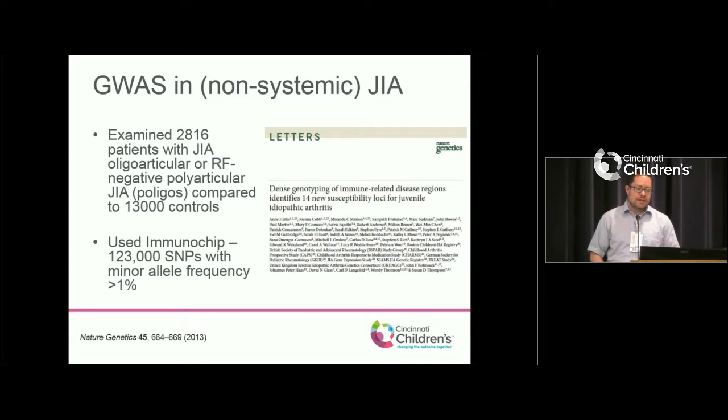So the work of this in non-systemic JIA has been led for a long time by folks here at Cincinnati. David Glass, the longtime director of our division here at Cincinnati, and now Sue Thompson, who is still here in the Center for Autoimmune Genomics as well as Rheumatology. They've published extensively on this in what I call regular JIA or conventional JIA. Their study from a couple years back, which was a landmark study in this field, looked at nearly 3,000 patients with other forms of JIA, oligo or polyarticular JIA, compared that to 13,000 controls. And they looked at tens of thousands of little changes to try to find areas they thought were important.